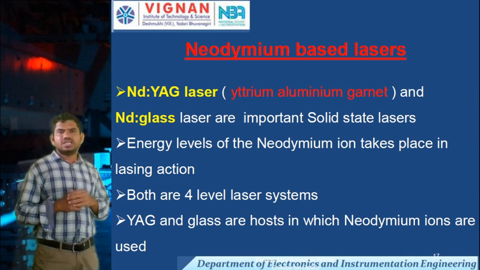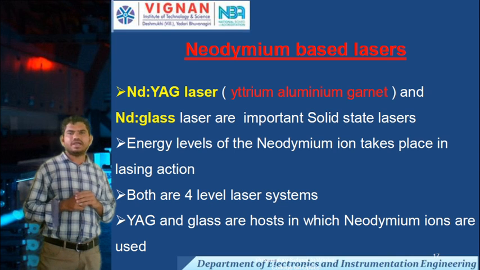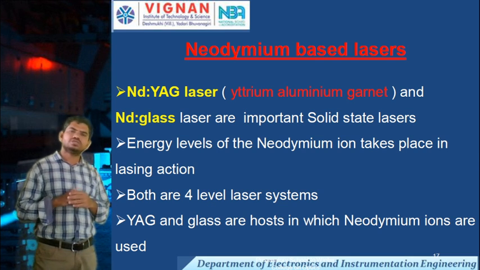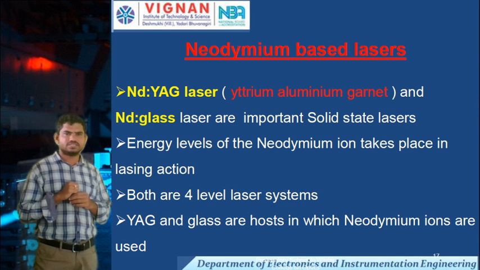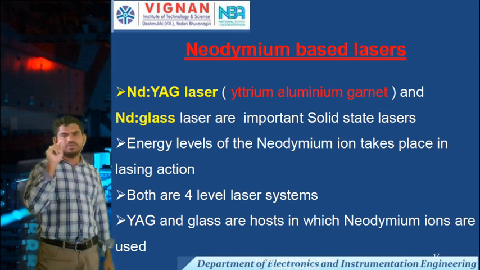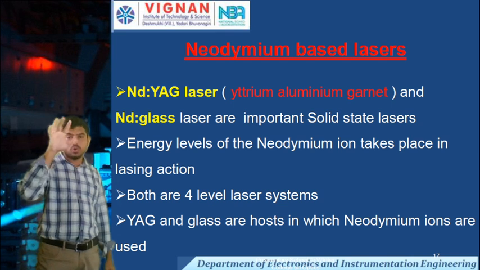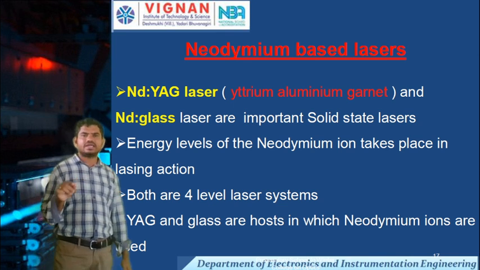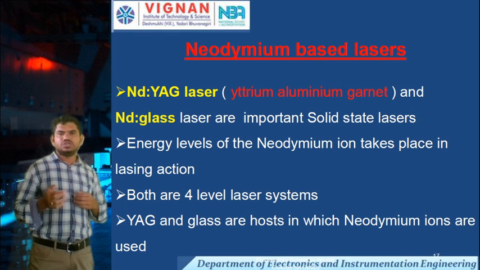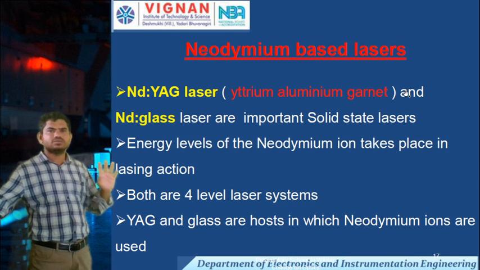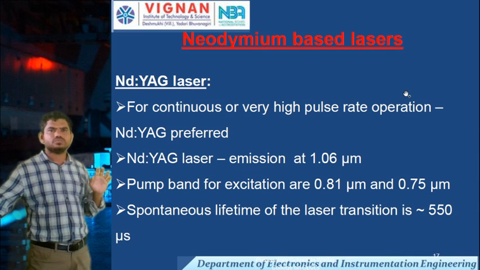In these, the energy levels of the neodymium ion take part in the lasing action. Both are neodymium based lasers, and both are 4-level lasers. YAG, yttrium aluminum garnet, acts as the host. YAG and glass are hosts in which neodymium ions are used. By using neodymium ions, we get laser output.